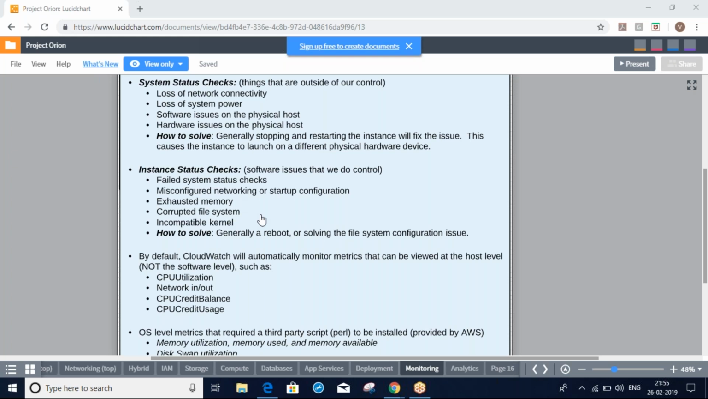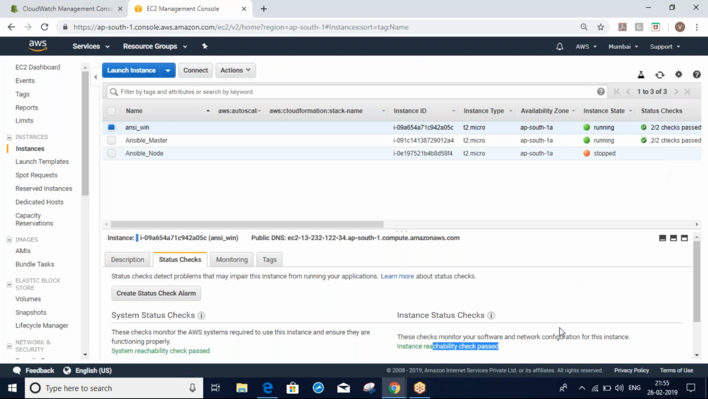When we create an instance, it definitely performs a 2 by 2 check. Out of that, one check is the hardware of the instance, the host hardware, and the second check is the instance itself. In the first, suppose that check is not passed, that means there is a hardware issue with the physical host of that instance.